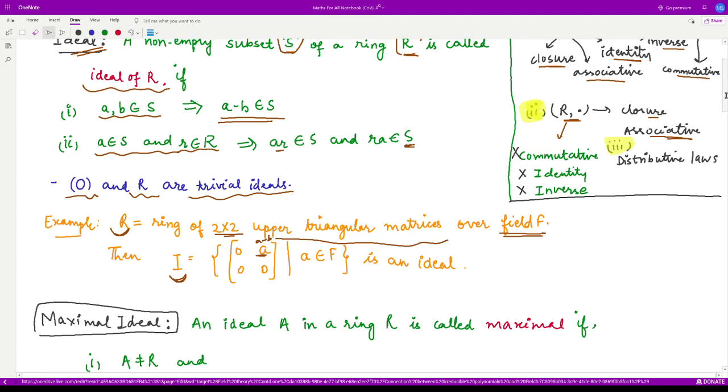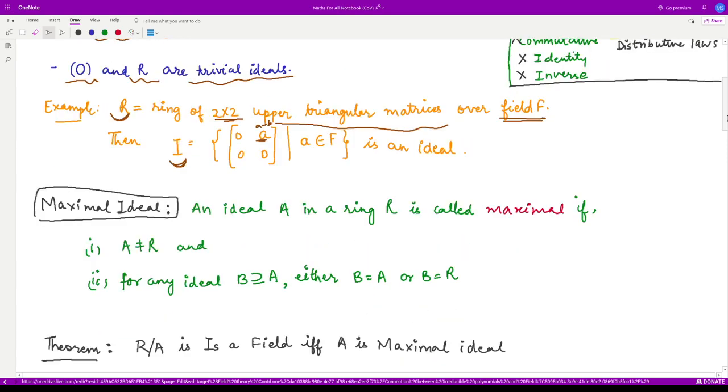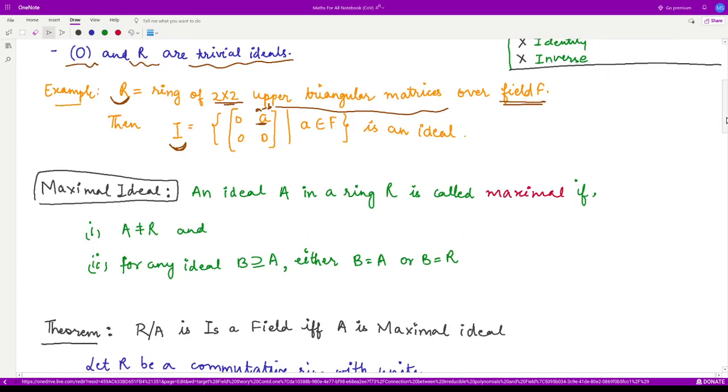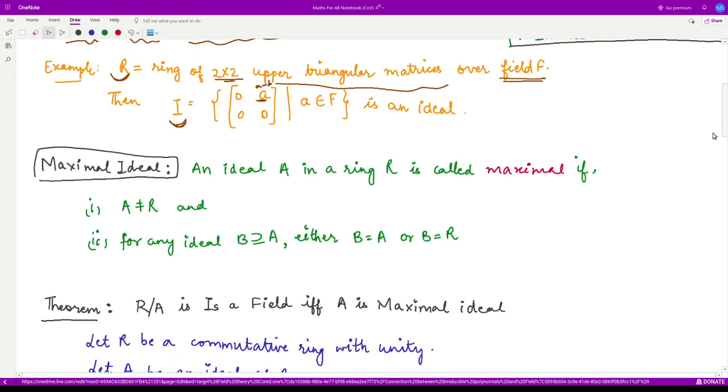So what is a maximal ideal? Maximal means you cannot find anything which is greater than that, right? So a maximal ideal is an ideal A in a ring R, called maximal if, first of all, it should not be the ring itself. That means it should be something smaller than the ring.